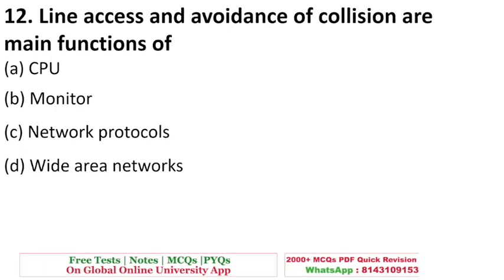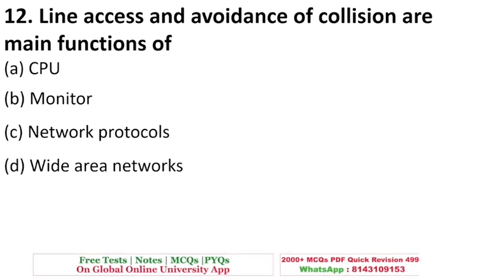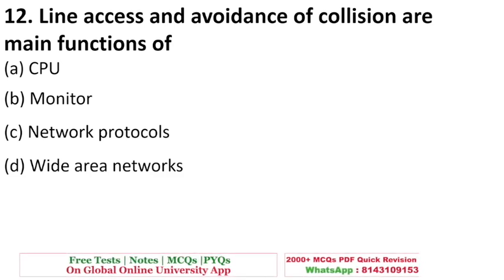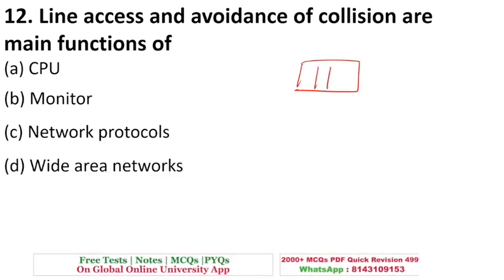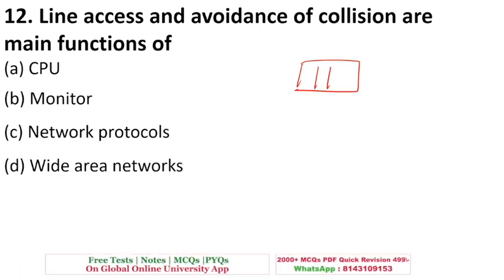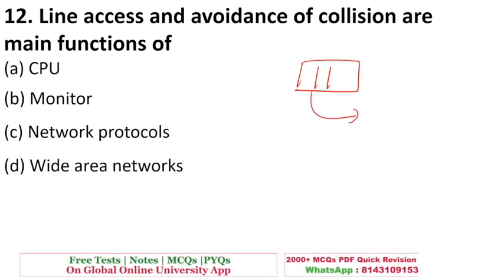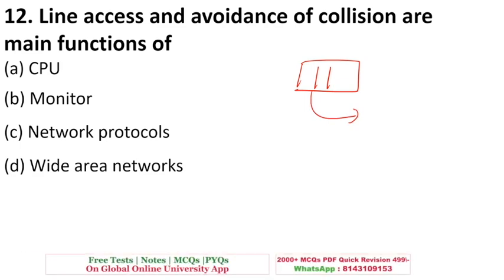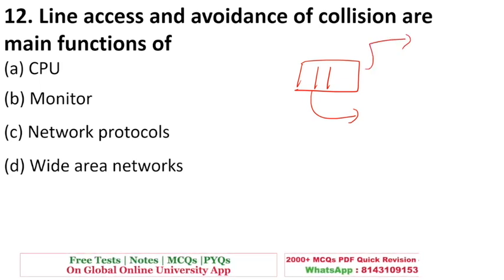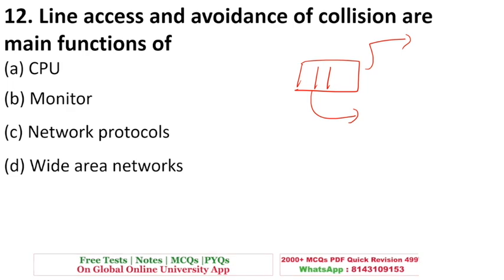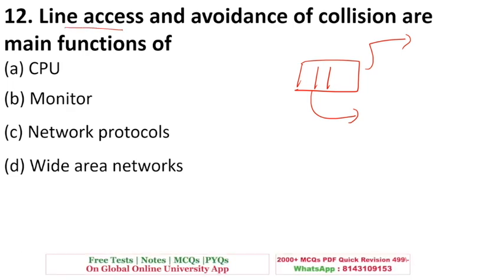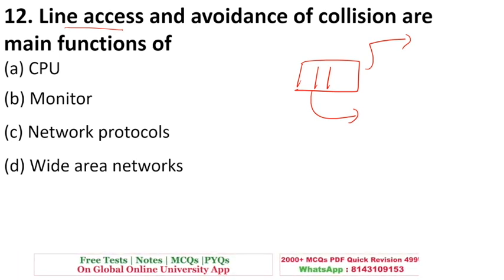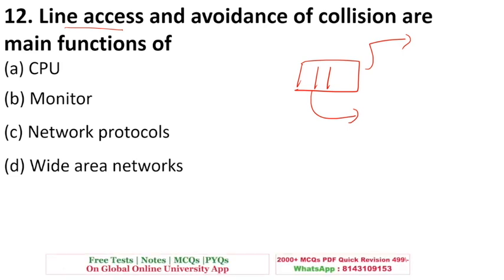Line access and avoidance of collisions are main functions of. So you all know that if you want to send something from one computer to another, your data is broken into different parts, which are called packets. These packets are sent through different routes; they don't go at once. So this line access decides how the data will be sent, and avoidance of collision ensures that packets don't collide or hit each other. That is taken care of by the network protocol.